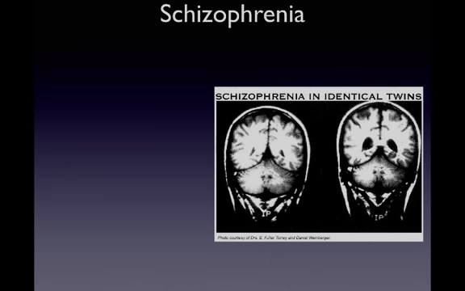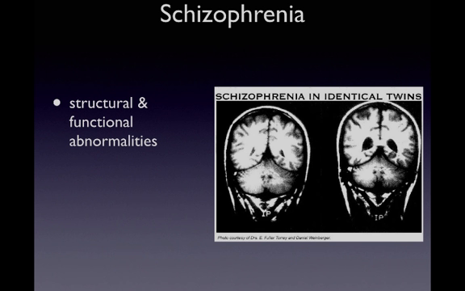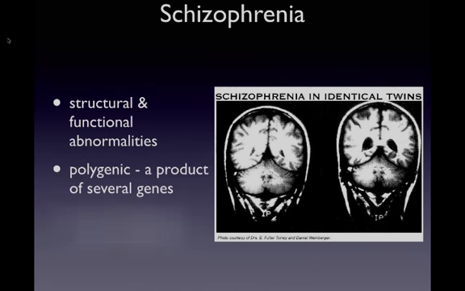And also, this image shows that schizophrenia is thought to be polygenic. Polygenic means that a trait or an attribute is the product of several genes together. But since these two individuals have the identical genome, it's more likely then that schizophrenia is epigenetic. And those genetic variations in combination with environmental factors like traumatic brain injury or early traumatic experiences or stress produce schizophrenia, because other factors may play a role in the expression of those genes that may have made a difference between these two twins, resulting in schizophrenia for one and relative health for the other.